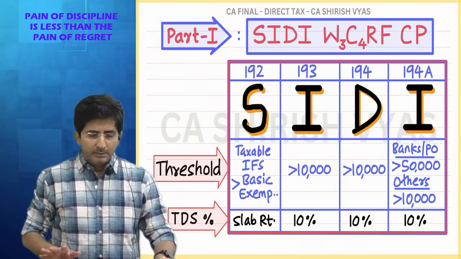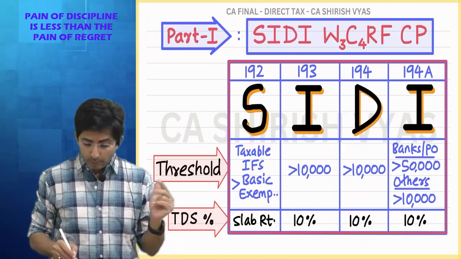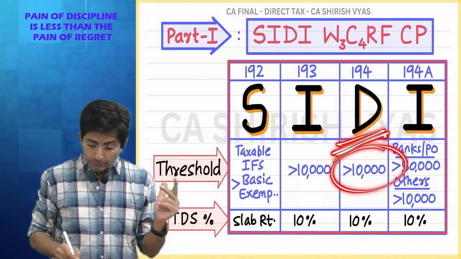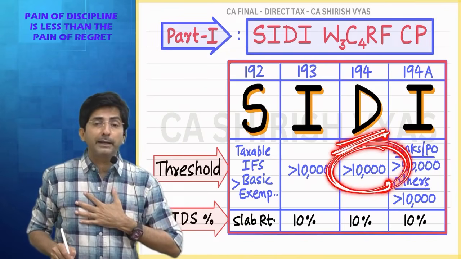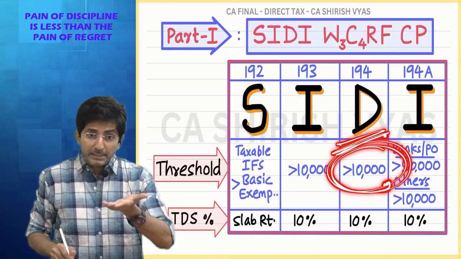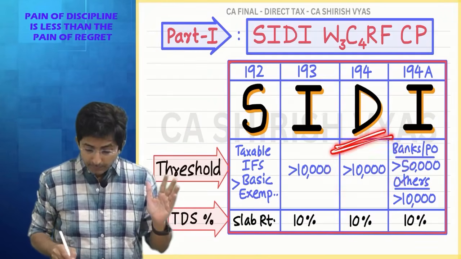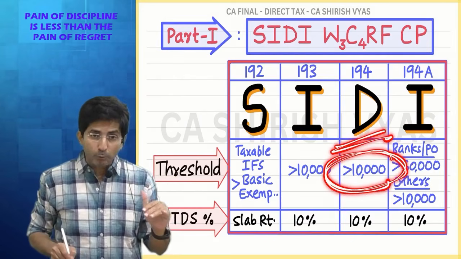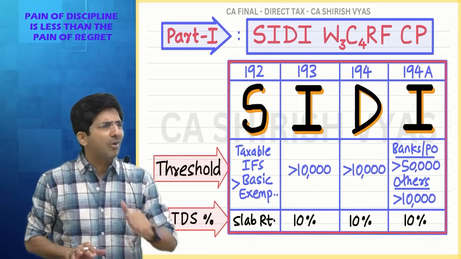Okay. See, actually, many students think what? That dividend TDS comes only above 10,000, which means up to 10,000 we don't have to pay tax. This misunderstanding I have seen even in final CA students. You know what the misunderstanding is? Dividend TDS comes above 10,000, so up to 10,000 it is tax free. Wrong.